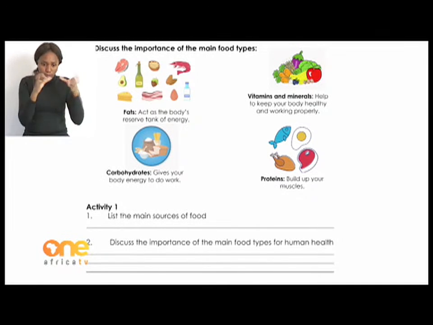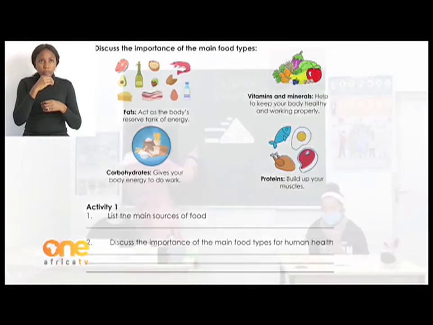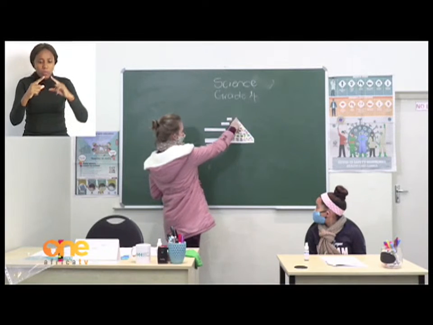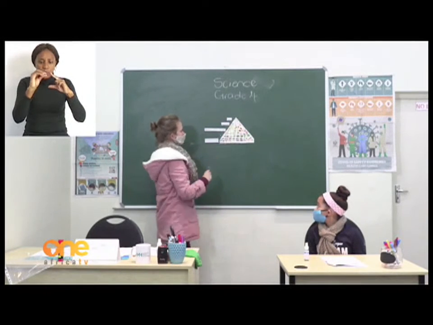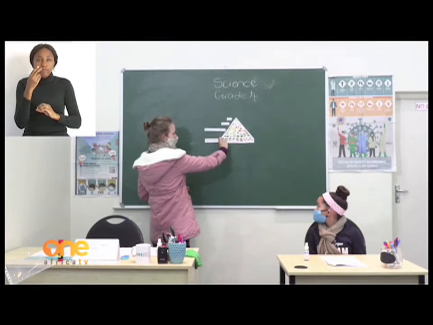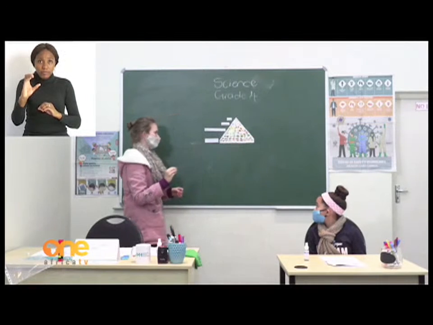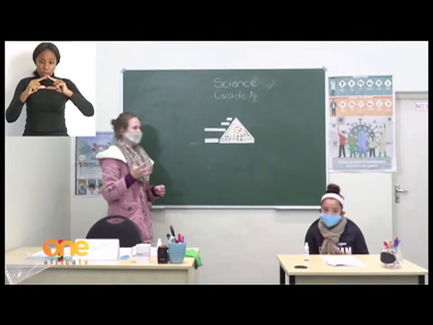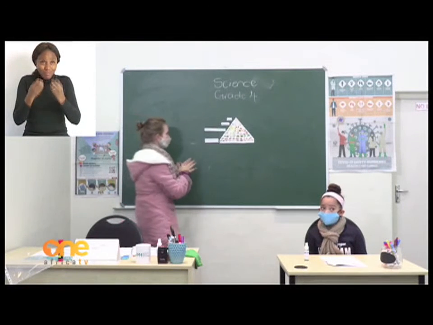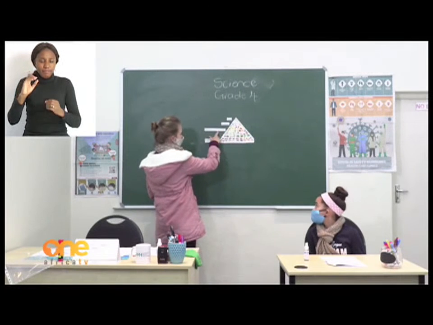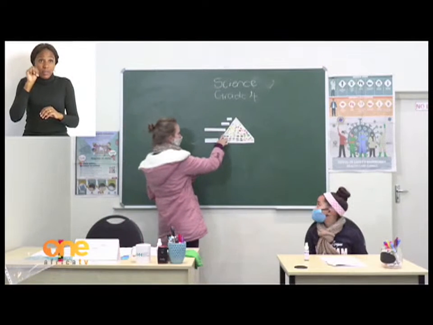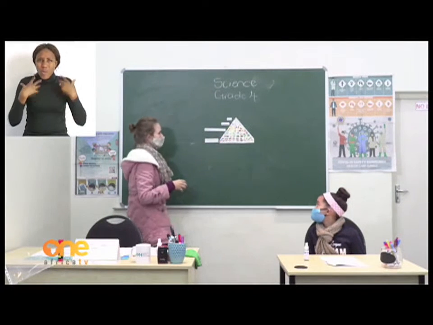So you can quickly take a look on the board, okay? So on this picture, you can see that it is a triangle with our 4 different types of food. So at the bottom, we have carbohydrates. So they fill the biggest space in the triangle. Okay, so what this tells us is that our bodies need carbohydrates. They need a lot of carbohydrates. Okay. Then we move up to vitamins and minerals. So we find them in fruits and vegetables. Okay, and our bodies still need a lot of vitamins and minerals.